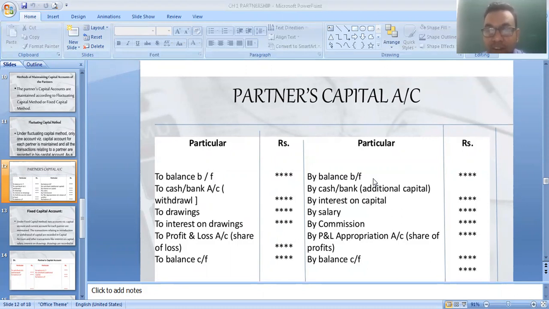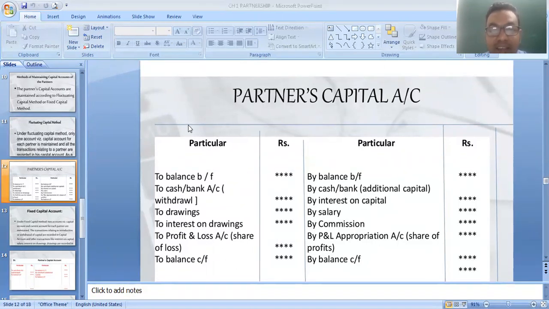In the profit and loss appropriation account, you can see on the debit side you write interest on capital and such expenses. So these are all expenses related to partners that you write here. In the same way, the income that we credit in the profit and loss appropriation account, that is the credit side. So on the partners' capital account debit side, you write drawings and interest on drawings.